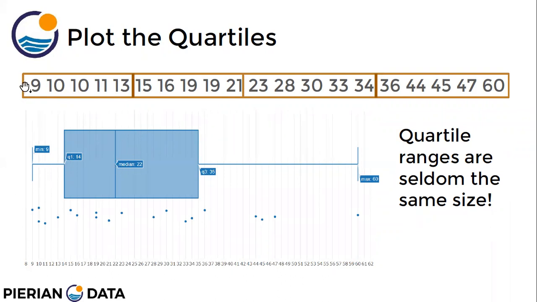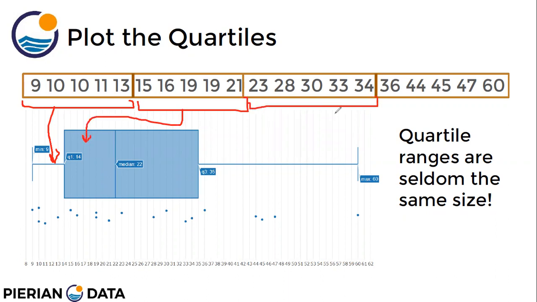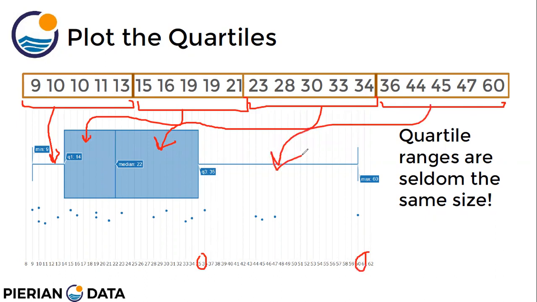So this is the first quartile. This particular 9 to 13 lies over here. This is the part where 9 to 13 lies, up to here. And this particular part, the second quartile, is this one. This particular part is 34, 36. See, this point is 36, and 36 to 60 is this one. So this is how my data is divided.